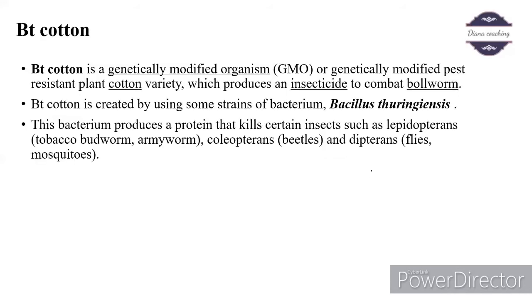Now we talk about Bt cotton. What is Bt cotton? Bt cotton is nothing but a plant variety. Bt cotton is a genetically modified organism, or genetically modified pest-resistant cotton plant variety, which produces an insecticide to combat bollworm. So imagine this is the Bt cotton here.